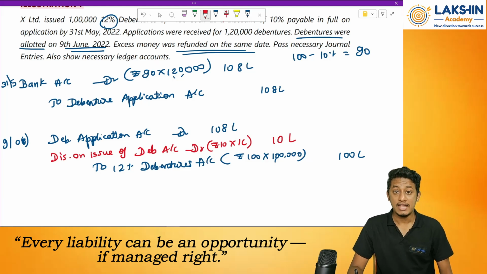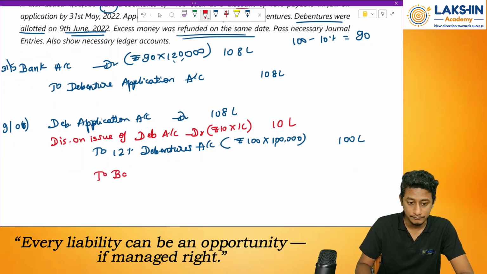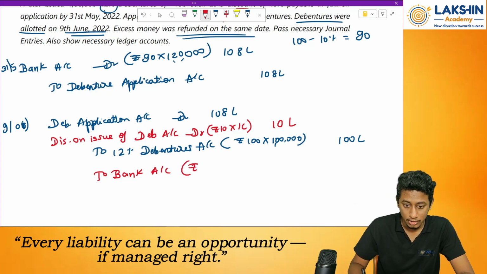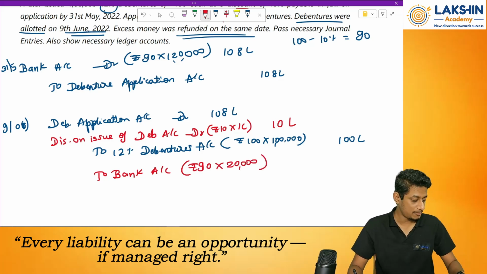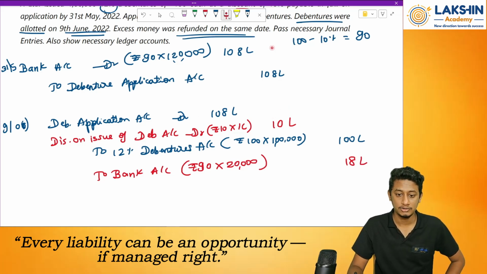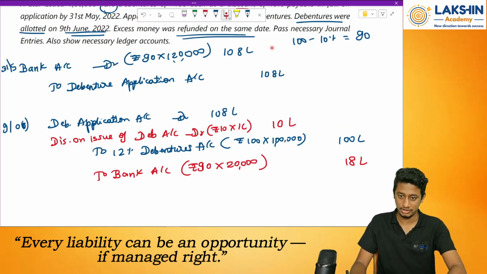But what has happened over here? We are refunding some money, on 20,000 applications. So what will the entry be? To bank account. I am paying off the money which is received extra. How much is received extra? Rupees 90 on application of 20,000 debentures. 20,000 into 90 equals rupees 18 lakh. So 108 plus 10 lakh will be, sorry, 118 lakhs, and over here rupees 118 lakhs. Done? Yes. So this is how you pass the entries.